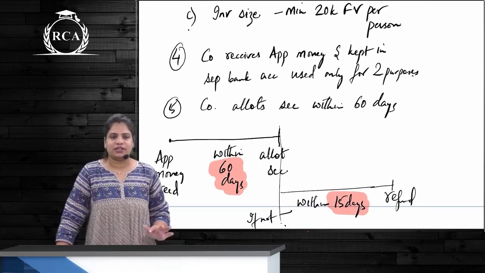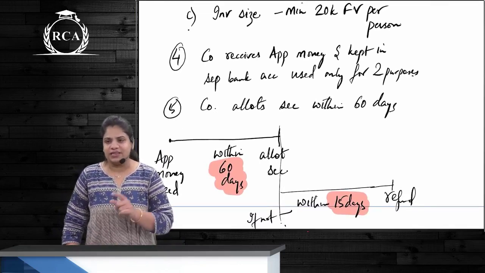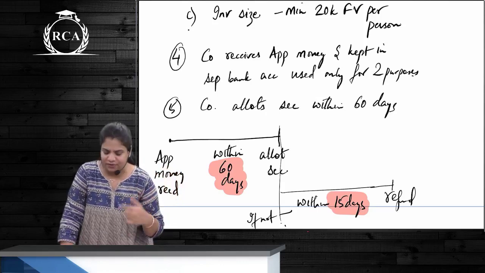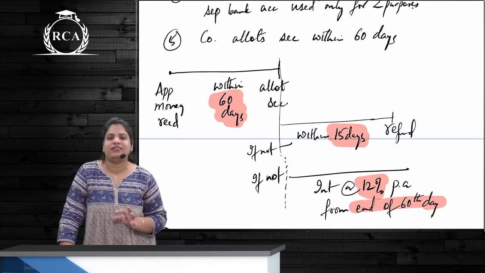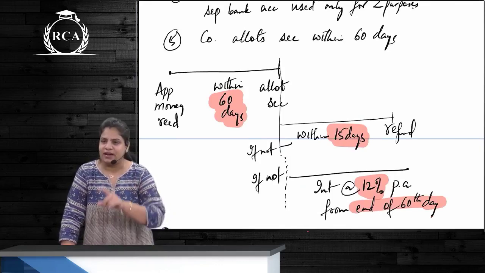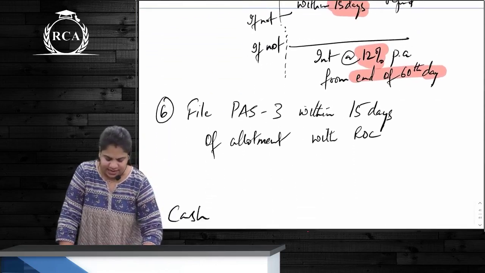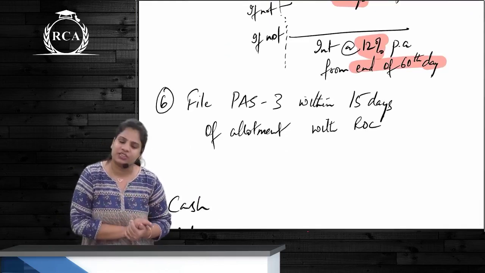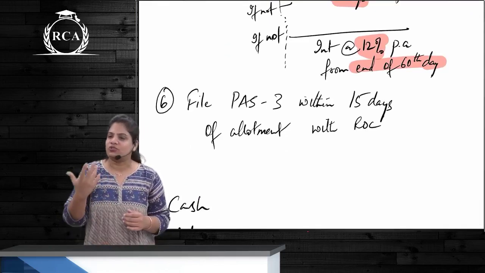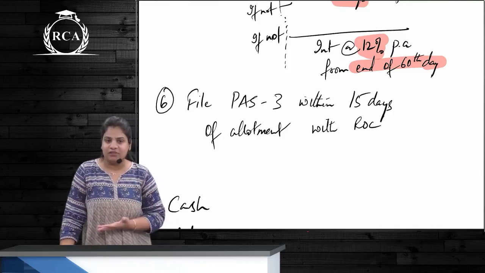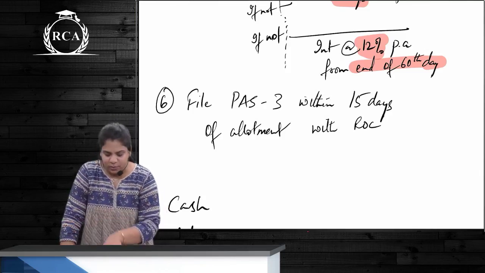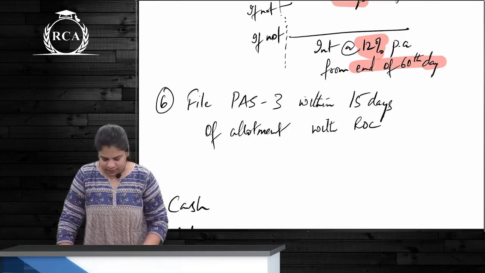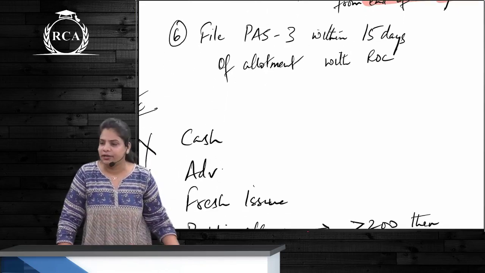The company has to allot the securities within 60 days from the date of receipt of the application money. If not, give a refund. Refund within 15 days. If not, then interest at the rate of 12% per annum from the end of the 60th day. Once all of this is done, the company will prepare a list, किसको कितना, how much is allotted, and then it also has to be filed with ROC. That return we call the return of allotment, which is in the form PAS 3, to be filed with ROC within 15 days of allotment, correct?